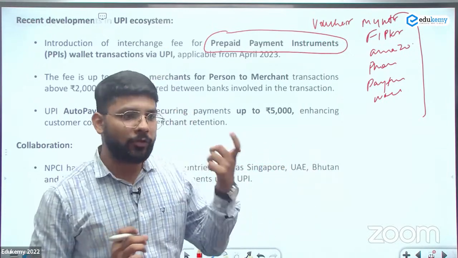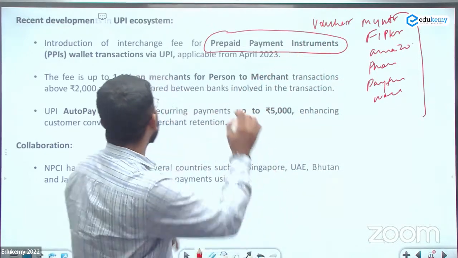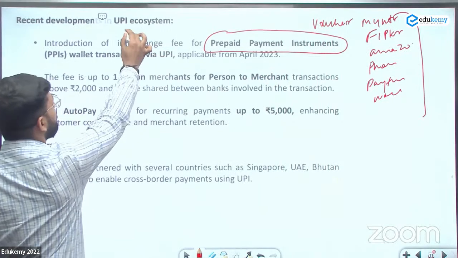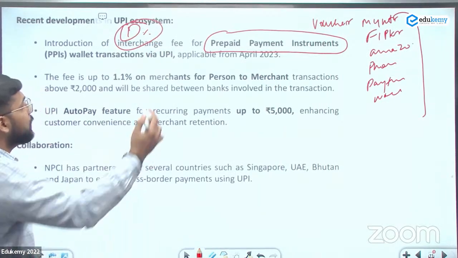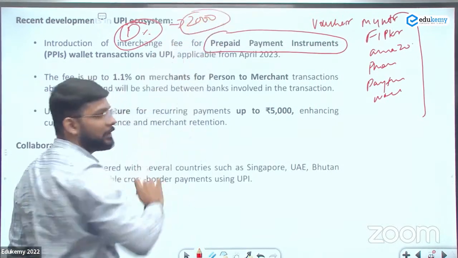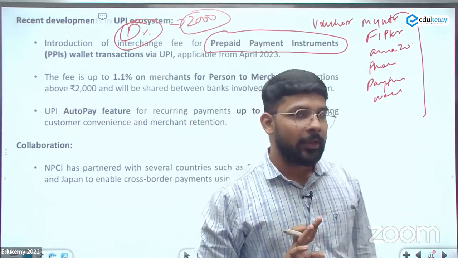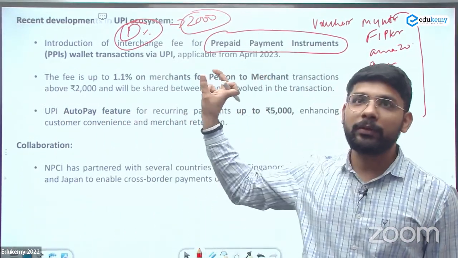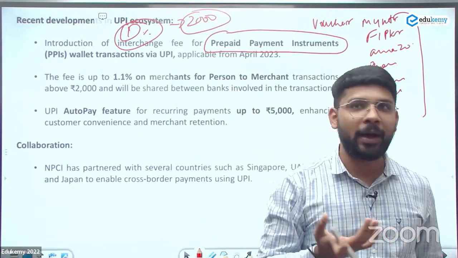आप जहां से भी voucher खरीद रहे हैं, if you're buying those vouchers through the UPI, they will charge approximately 1% of the transaction. 1% of the transaction above 2000. 2000 tak, this is free of cost, but after 2000 they will charge. They will charge on the platform which is making these prepaid instruments. Take an example.